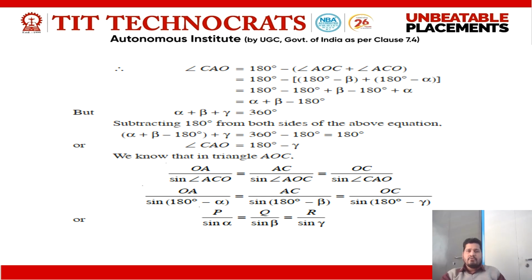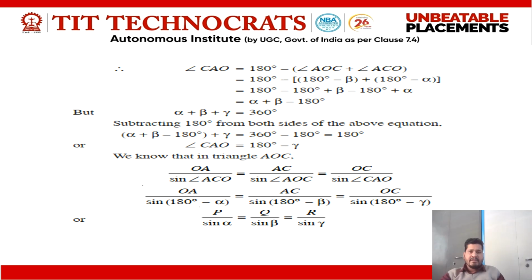Now what about angle CO? We know the property of a triangle: the summation of all the angles is 180 degrees, so 180 degrees minus angle AOC plus ACO. We have the value of angle AOC; putting these values and the value of ACO in this equation, we get the final conclusion: alpha plus beta minus 180 degrees is equal to the angle. But we have alpha plus beta plus gamma equal to 360 degrees.